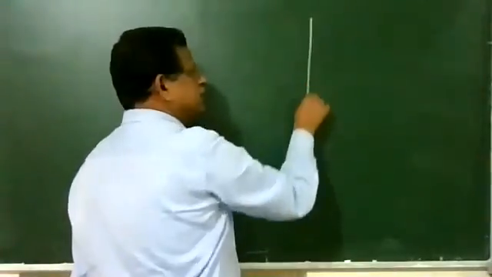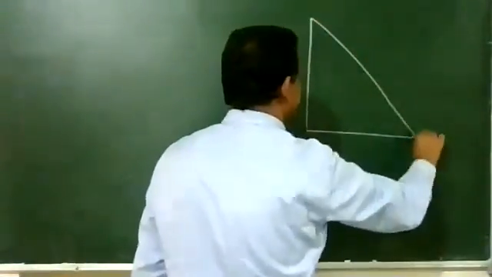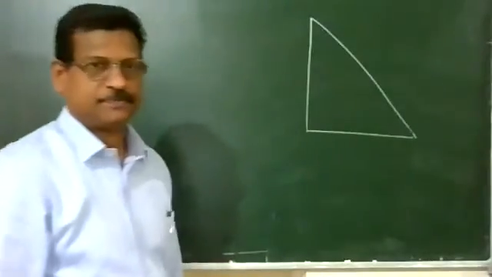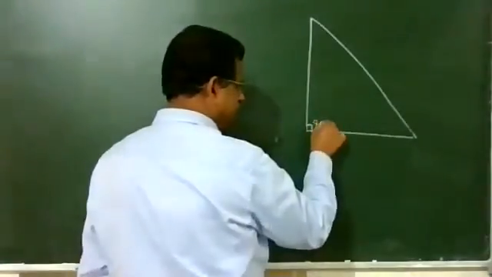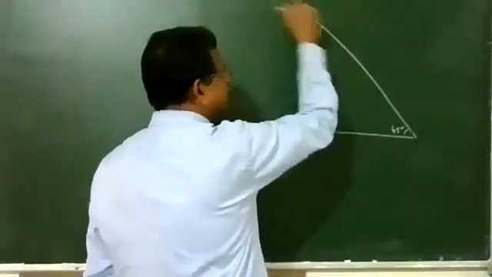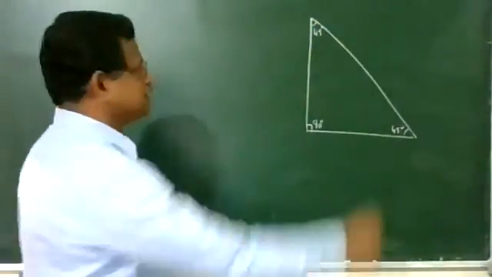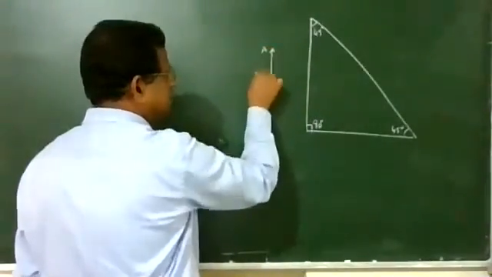This is your first right-angle isosceles prism, with angles 90, 45, 45. Suppose you are getting the object here. This is your object A, B is your object.